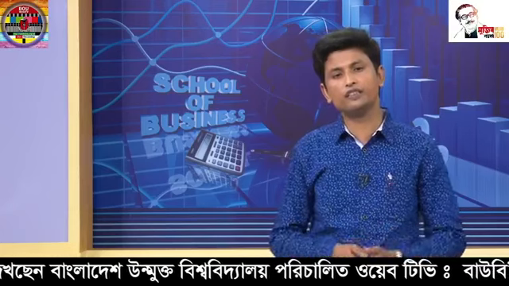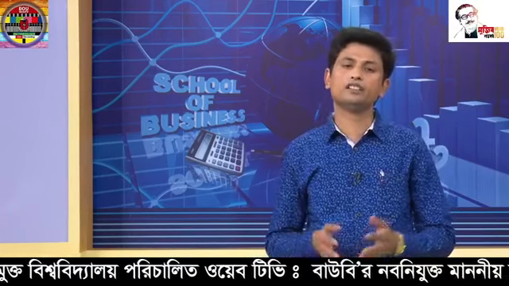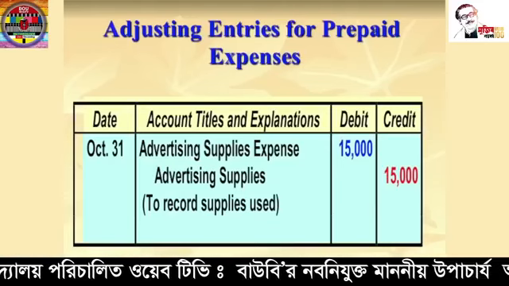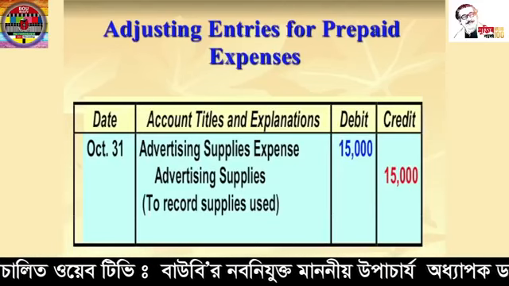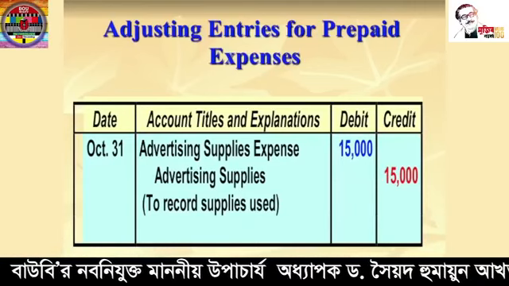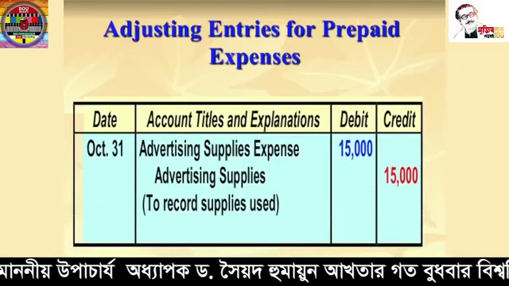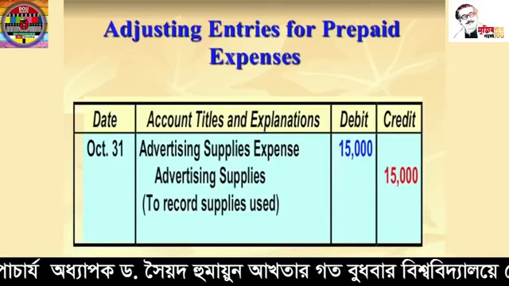If the adjusting entry for this prepayment is not made, then the expense will be understated and the net income will be overstated in the income statement by Taka 15,000, and both the assets and owner's equity will be overstated by Taka 15,000 in the October 31st balance sheet.